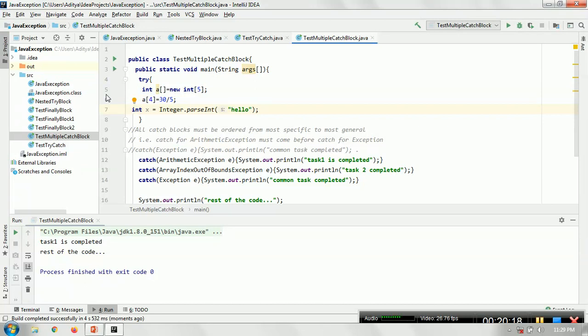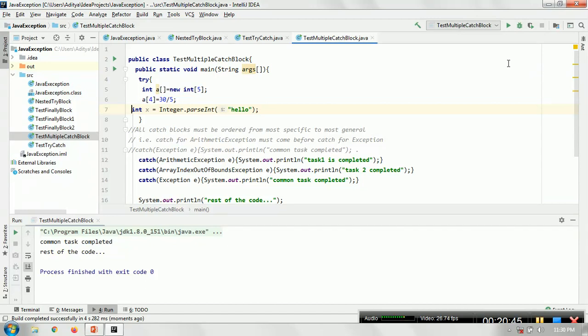I'm repeating again: at line number 7 you're trying to convert a string to an integer and you did not have a catch block that deals with the number format exception. Hence the control will transfer to the generalized catch block at line number 14. So the output would be common task completed and the rest of the code.